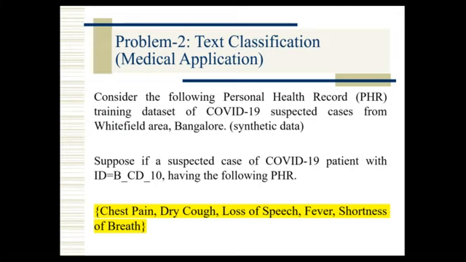I'm giving one medical application, taking synthetic COVID-19 data. I'm assuming my area of Whitefield, Bangalore, and let us assume 10 records, which I just created for the sake of the FDP. A patient is coming, and his ID is, let us assume, BCD 10. B means Bangalore, CD means COVID disease, and 10 is the number. He has the following personal health record features: chest pain, dry cough, loss of speech, fever, shortness of breath. Based on these features, I have to classify whether the person has COVID-19 or not, that is, make a conclusion whether the person is positive or negative for COVID.